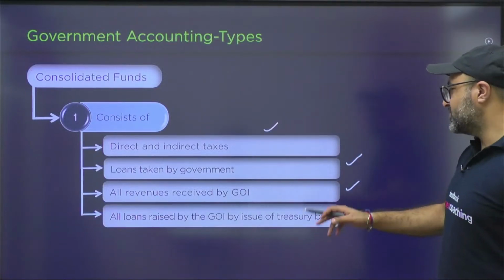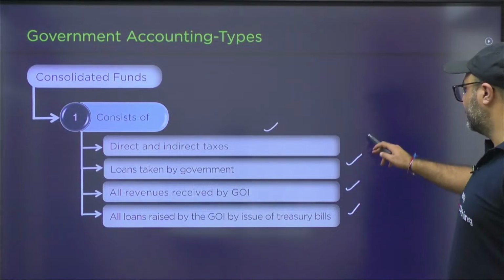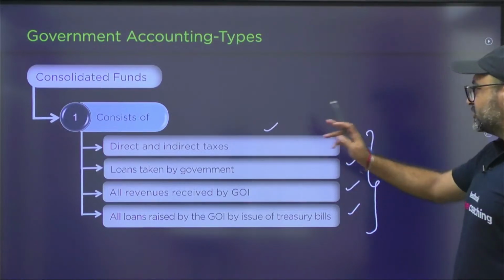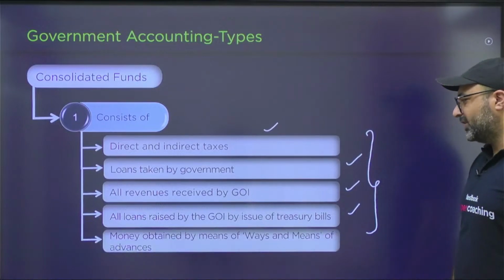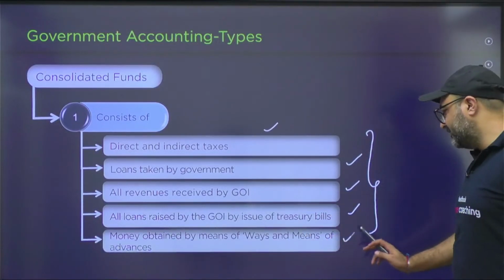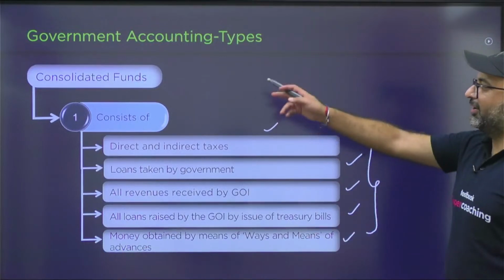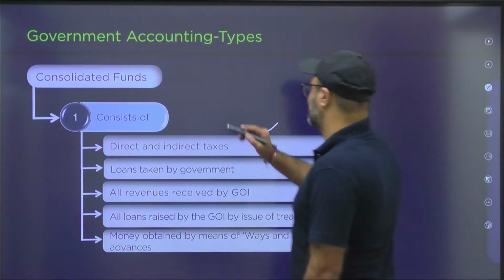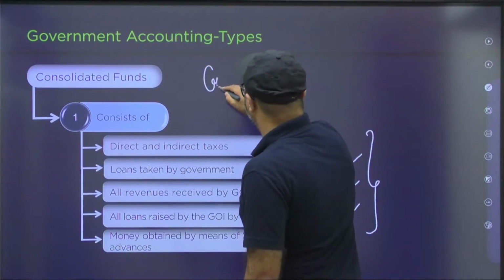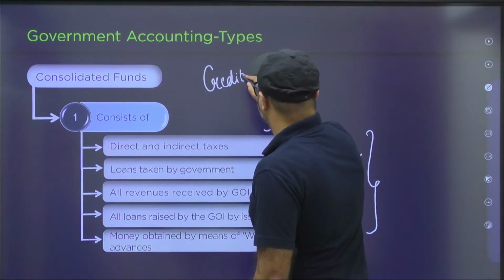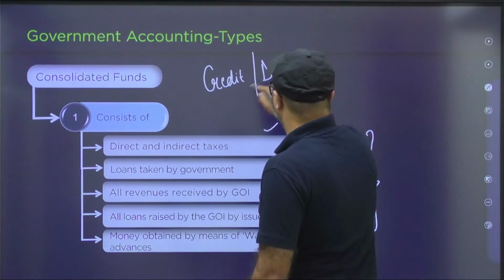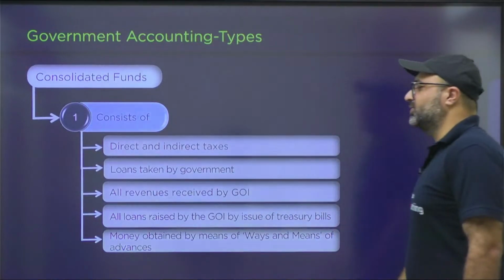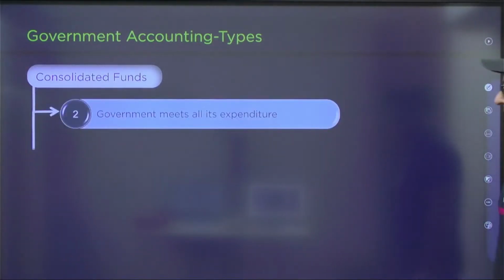All loans raised by Government of India, issue of treasury bills, will also be credited under the Consolidated Fund of India. And the last point is, money obtained by ways and means of advances will also be credited in the Consolidated Fund. So remember that all day-to-day credits as well as all day-to-day debits of the government will be done from the account known as Consolidated Fund of India.